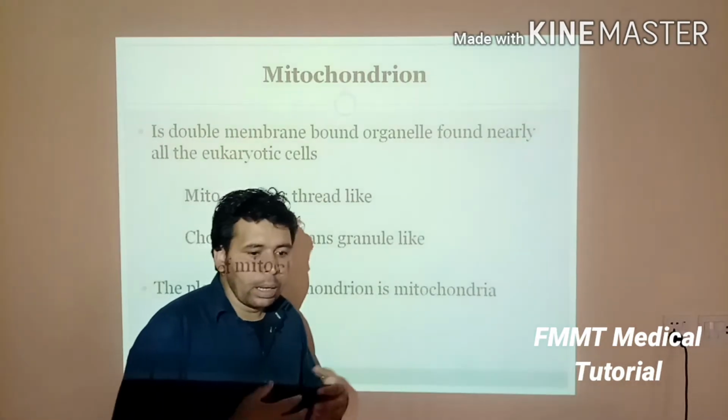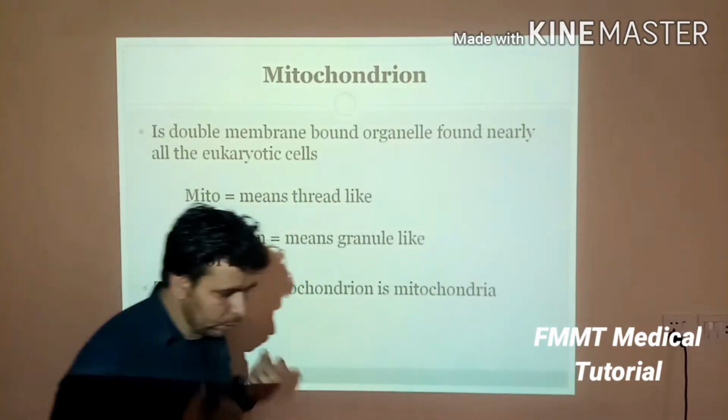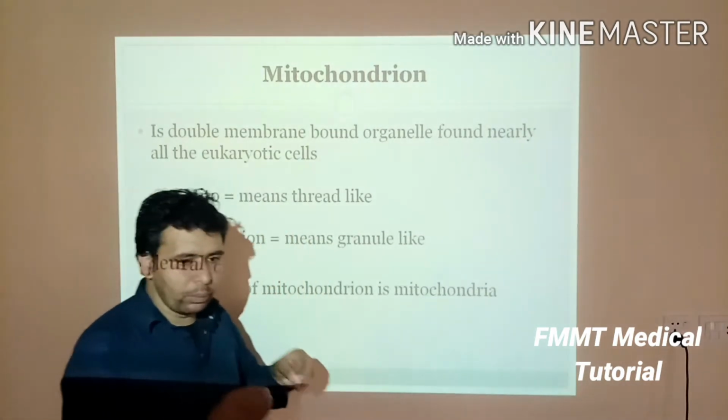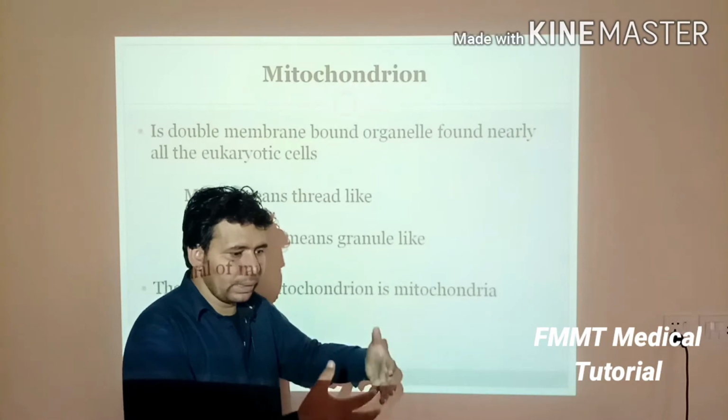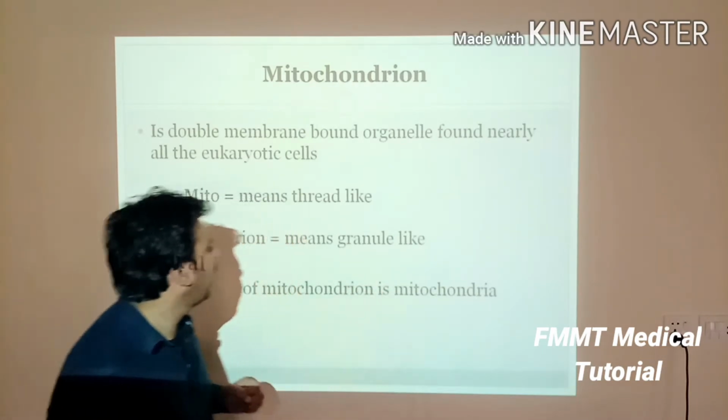And this mitochondrion is actually present in almost all the eukaryotic cells, and you know that eukaryotic cells are those which contain a true nucleus, the nucleus which has its own boundary or nuclear membrane.